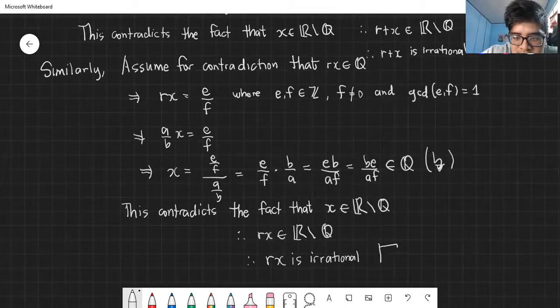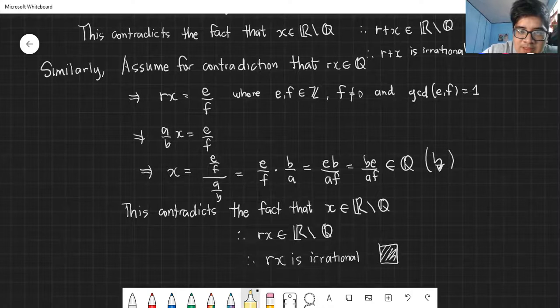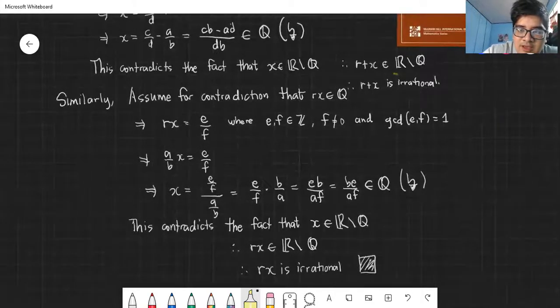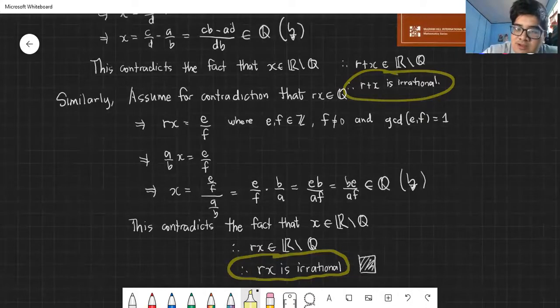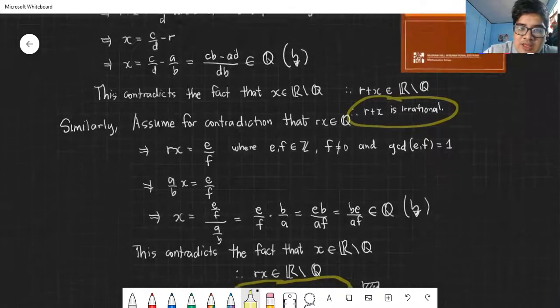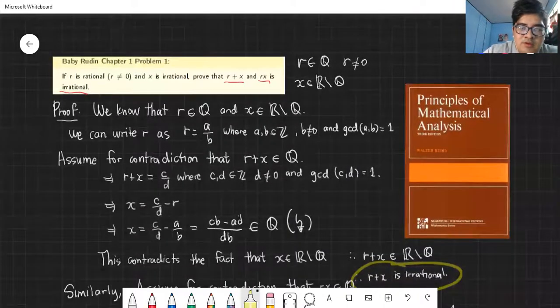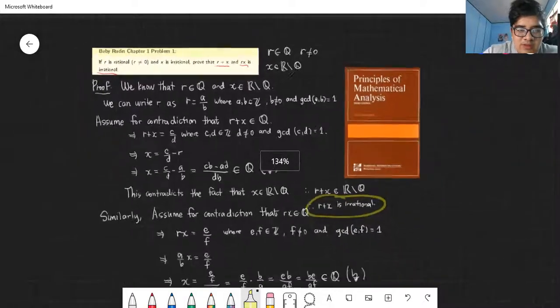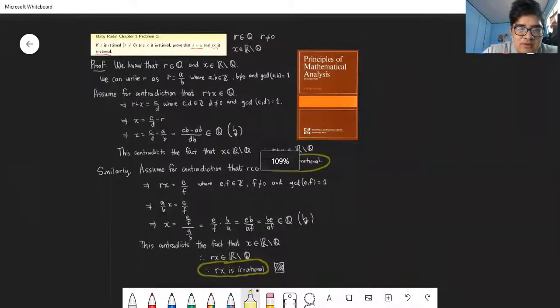And this is the end of proof kasi we have proven that, and let's change the color, we have proven that R plus X is irrational and Rx is irrational as requested by the problem. Okay, now let's zoom out a little bit to show you the span of what we have proven. Okay, so that's pretty much it, guys.